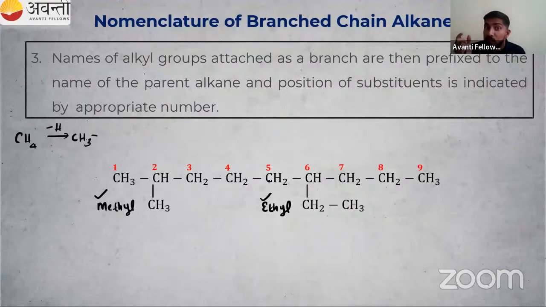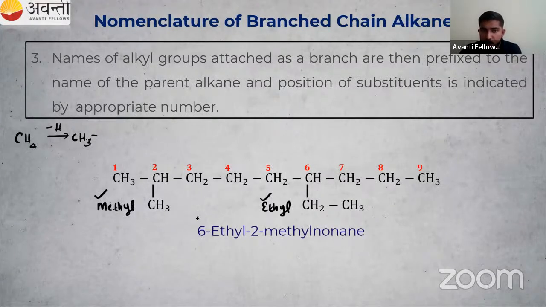Then we also have to mention the position of this ethyl group. So how to write that? In the sixth position, we have ethyl: 6, hyphen, ethyl, then again hyphen. In the second position, we have a methyl group. So methyl. Then last, what is that? Word root. Word root means we have to count the number of carbon atoms in the longest carbon chain. So how many carbon atoms? There are 9 carbon atoms. Then is there any double bond or triple bond? No, only single bonds. So we are using nonane. So the name of this organic compound is 6-ethyl-2-methylnonane.